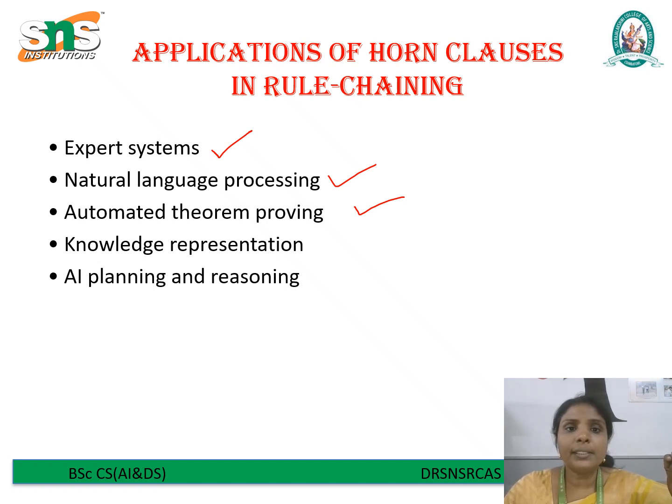Next one is knowledge representation. Knowledge representation is a way to represent knowledge as facts and rules, making it easier for AI systems to reason and derive conclusions. The last one is AI planning and reasoning. In planning systems, rule chaining is used to decide the sequence of actions needed to achieve a goal, making it useful in robotics, decision making and problem-solving tasks.